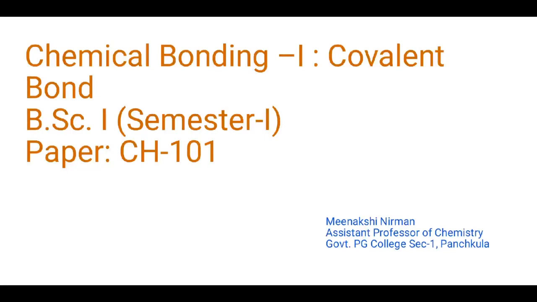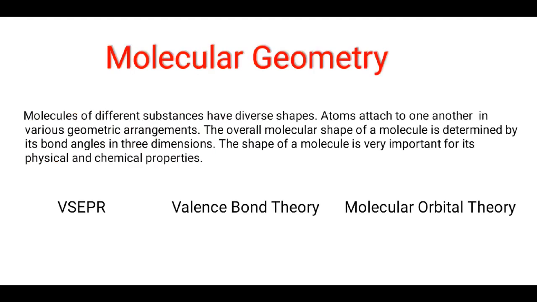Chemical bonding. In this part of the lecture, we will be discussing the covalent bond, how the covalent bond is formed, and what the geometries are of different molecules in which atoms are bonded together by covalent bonds. Molecular geometry is a unique property of covalent molecules.